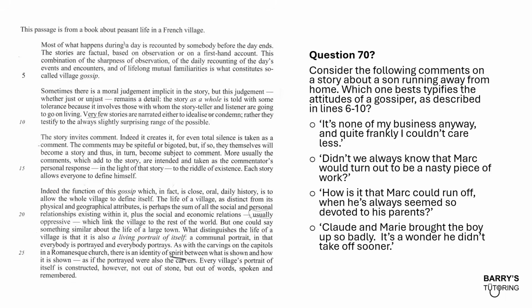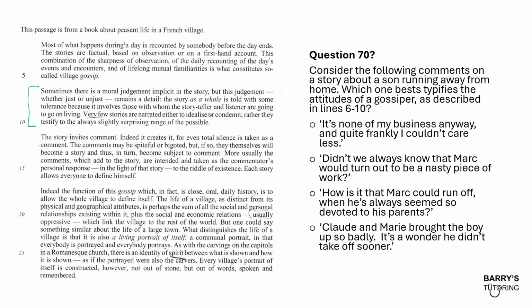Question 70. Consider the following comments on a story about a son running away from home. Which one best typifies the attitudes of a gossiper, as described in lines 6 to 10? So it's essentially saying which of the following answer options, which are like comments or some kind of conversation that's been had, is typical of the attitudes of a gossiper described in lines 6 to 10? And if you have a look, that's really referring to paragraph 2.